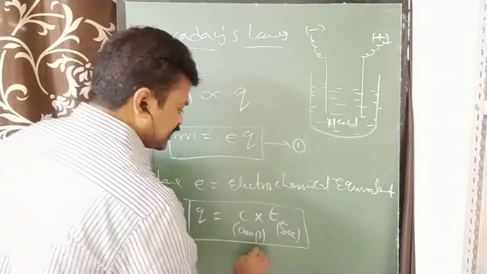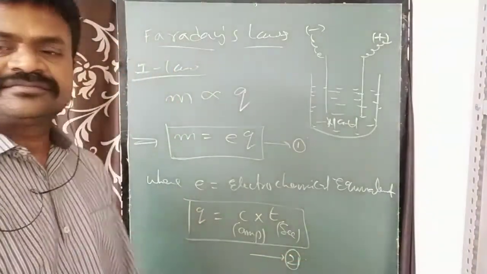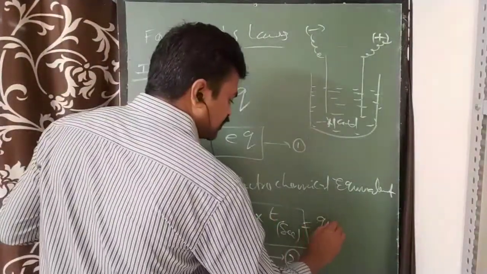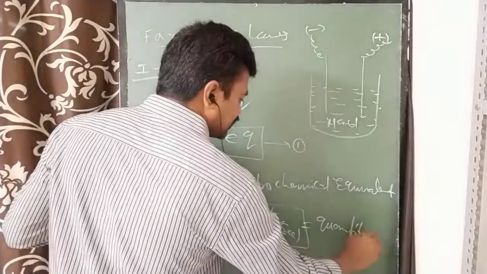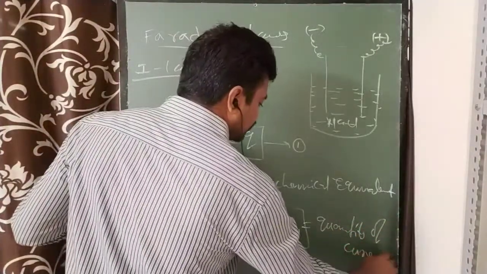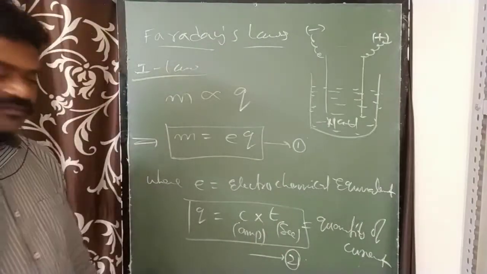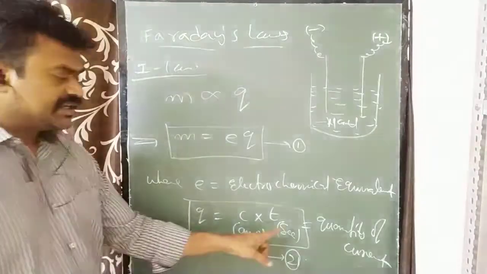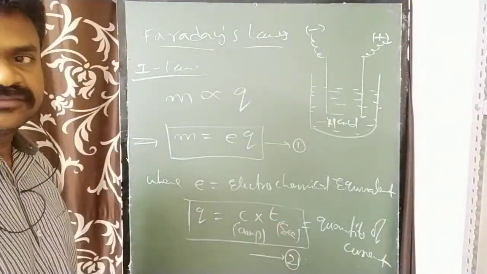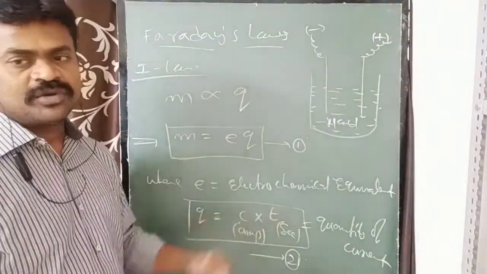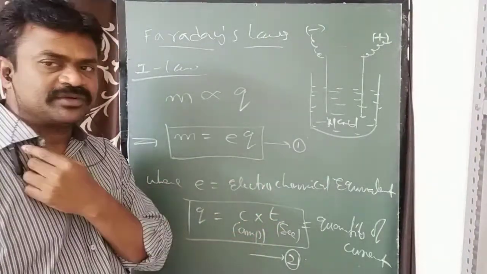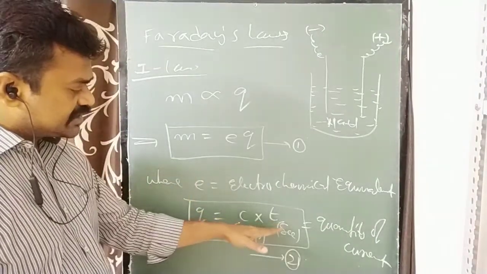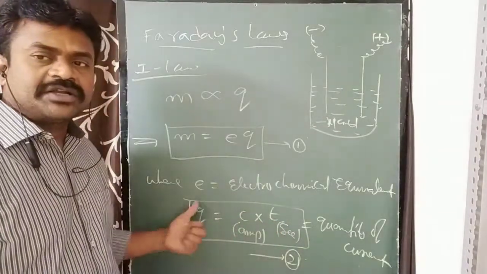This is equation number 2: Q = C × T. This is nothing but the quantity of current passed through the electrolyte. C is the current in amperes, T is the time in seconds. We need to take this from the physics formulas. The product of these two is Q, the quantity of current.